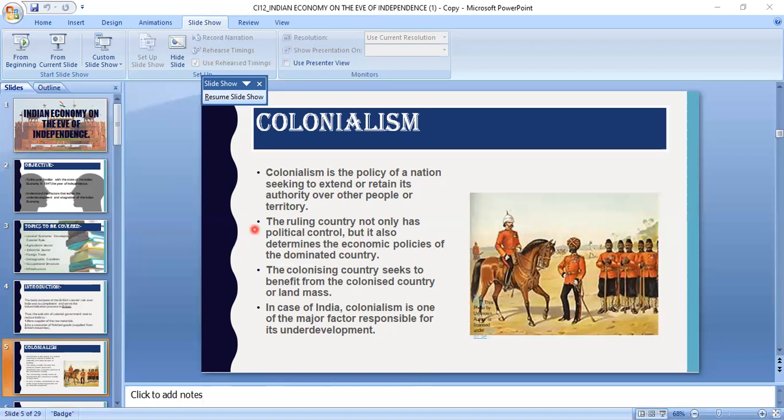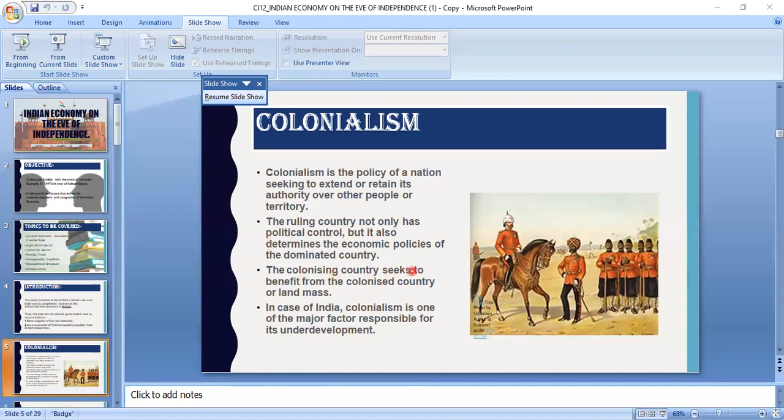According to the zamindari system and various revenue systems which were introduced by the Britishers, the Indian farmers were supposed to pay almost half of the agriculture produce as revenue. So they were left with very little to meet their needs for the entire year and to grow new crops in the land. So that's where they were forced indirectly to take loans continuously either from the traders, that was the British traders, or from the zamindars.